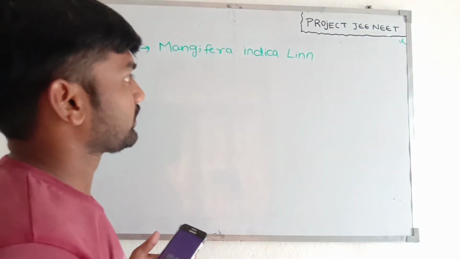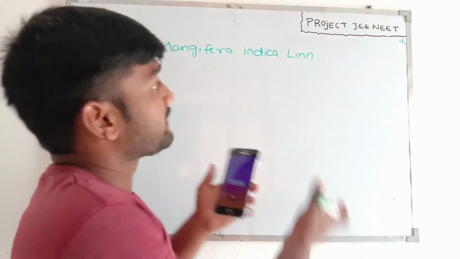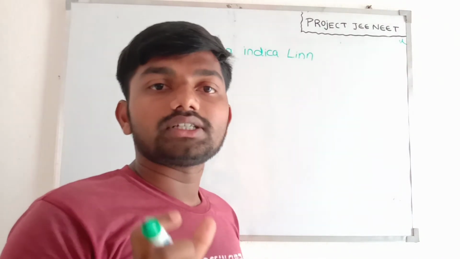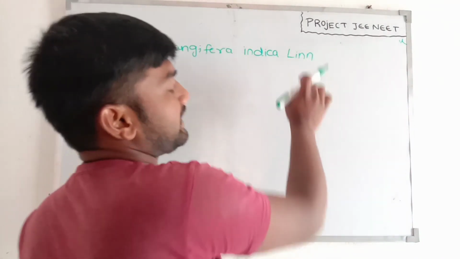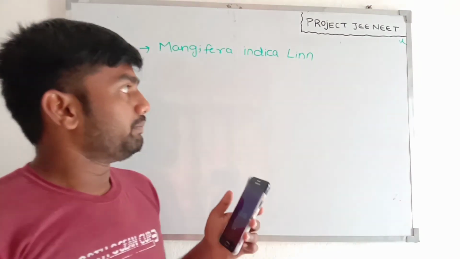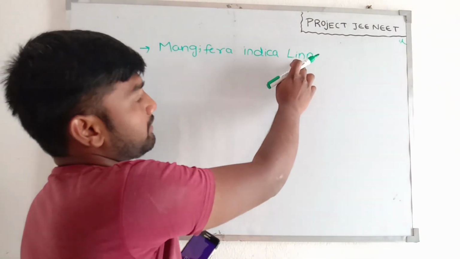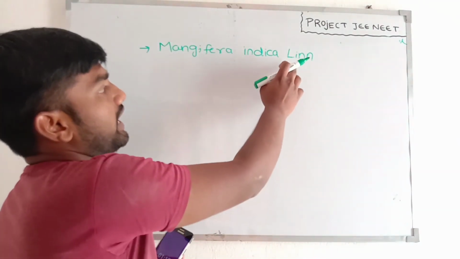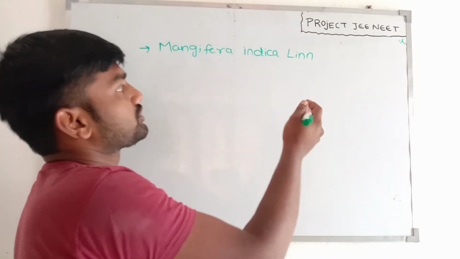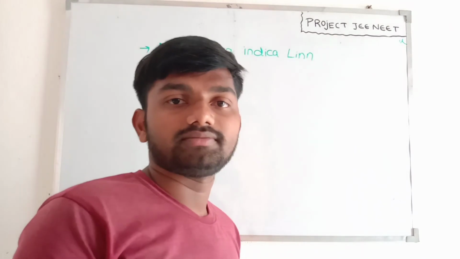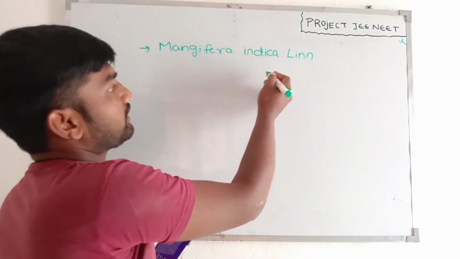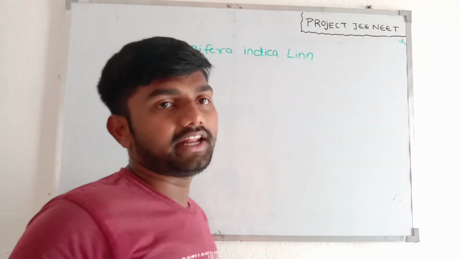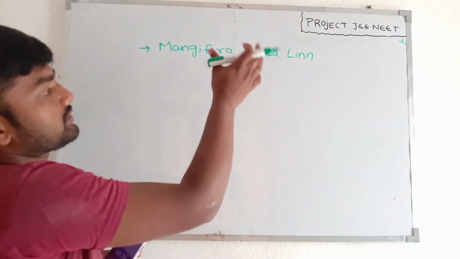After the biological name, meaning after the specific epithet, we write a scientist's name like Linnaeus, because Linnaeus described the mango and proposed this scientific name, Mangifera indica. That is why it is written after the specific epithet.